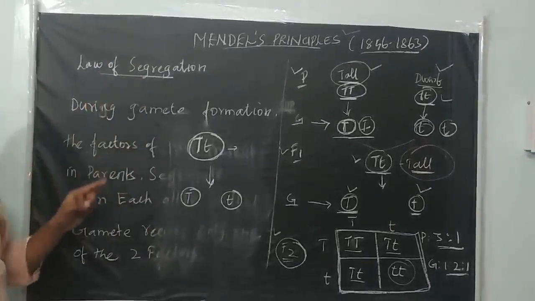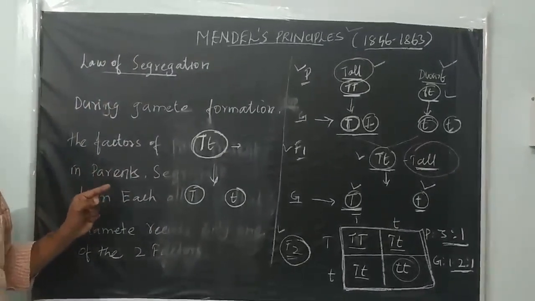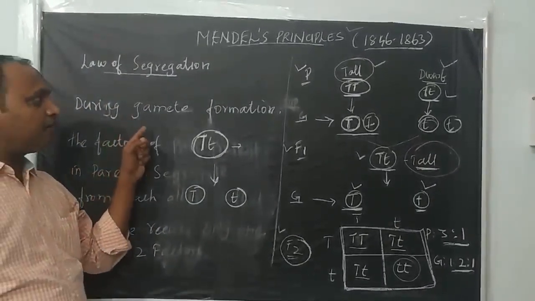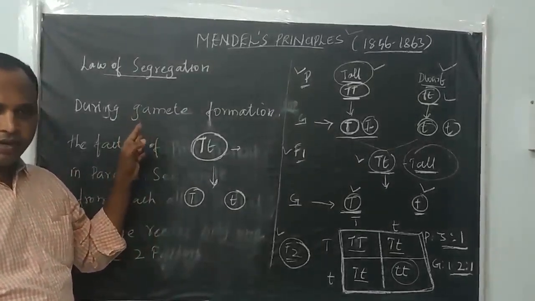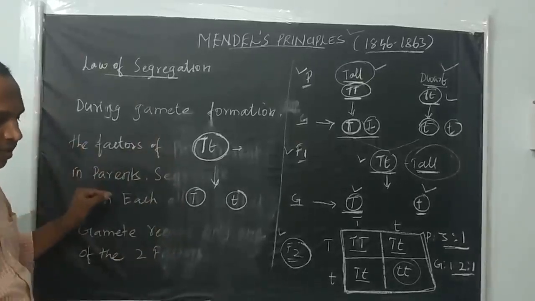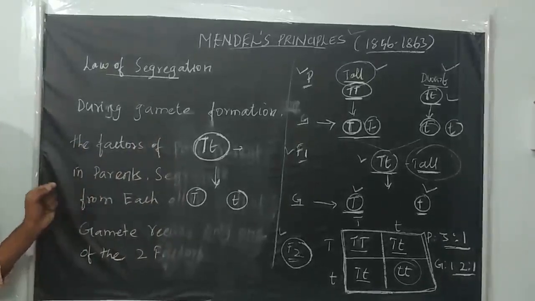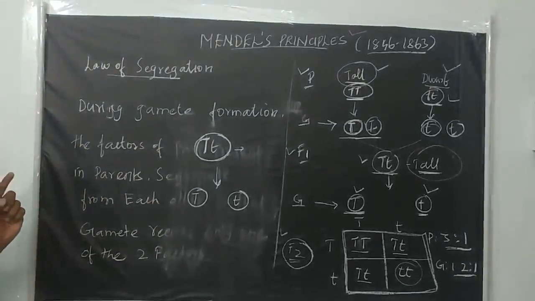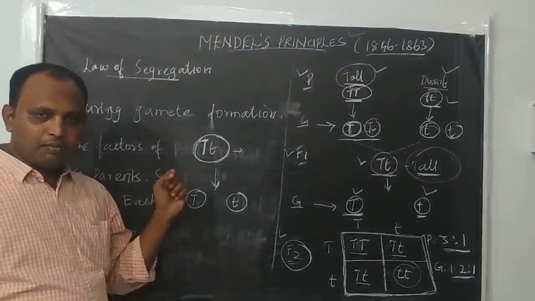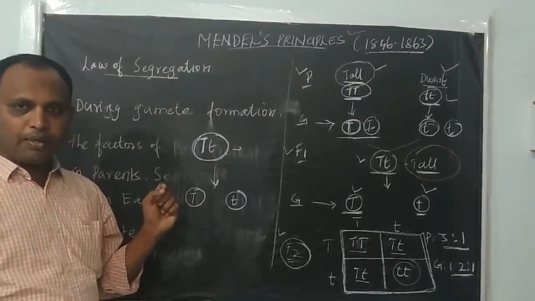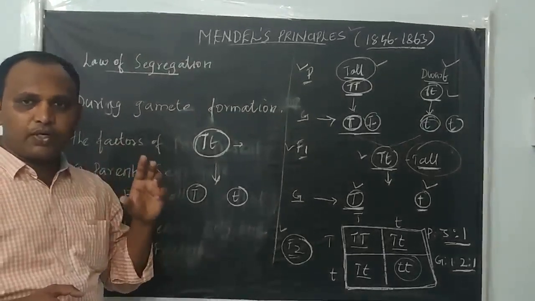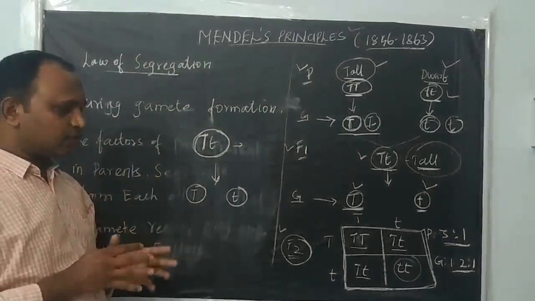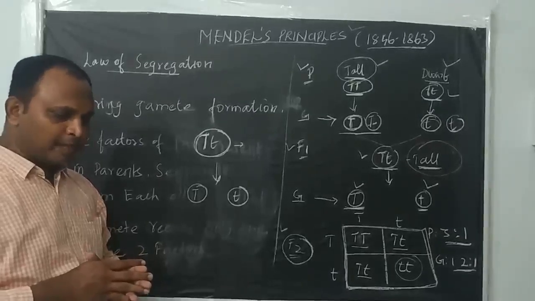This law of segregation is also called Mendel's second law, or the second law of inheritance. This law is universally applicable, but the law of dominance is not universally applicable. The law of segregation is applicable for all sexually reproducing organisms.